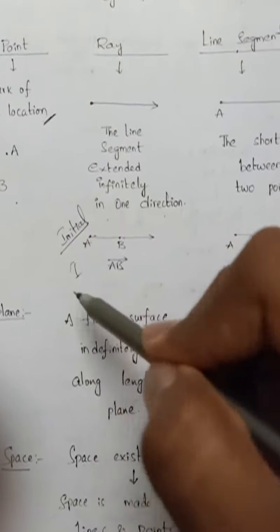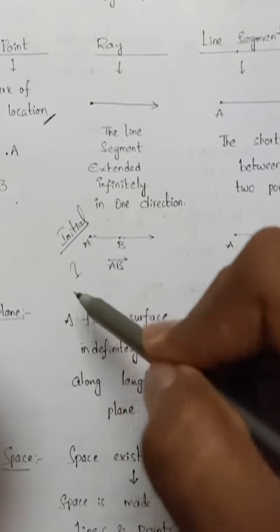Now, pairs of angles. One of the pairs of angles is adjacent angles. Two angles are adjacent if they have a common vertex. What is the common vertex? It is O. I am defining one angle as AOB and another angle as AOC. What is the common vertex for both angles?